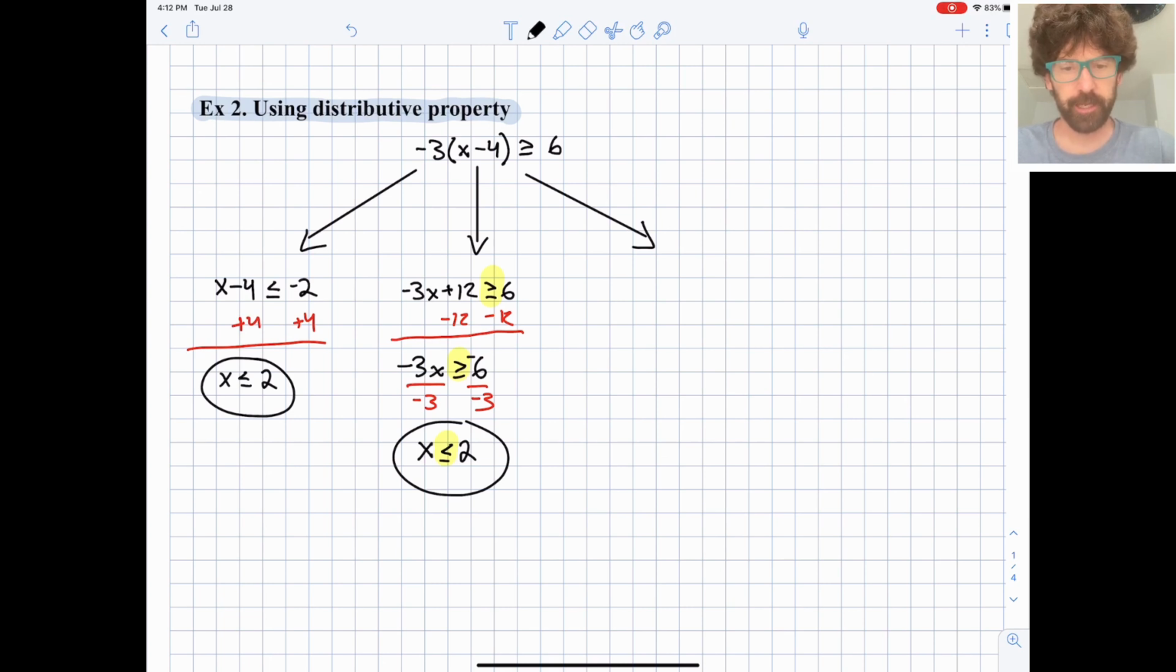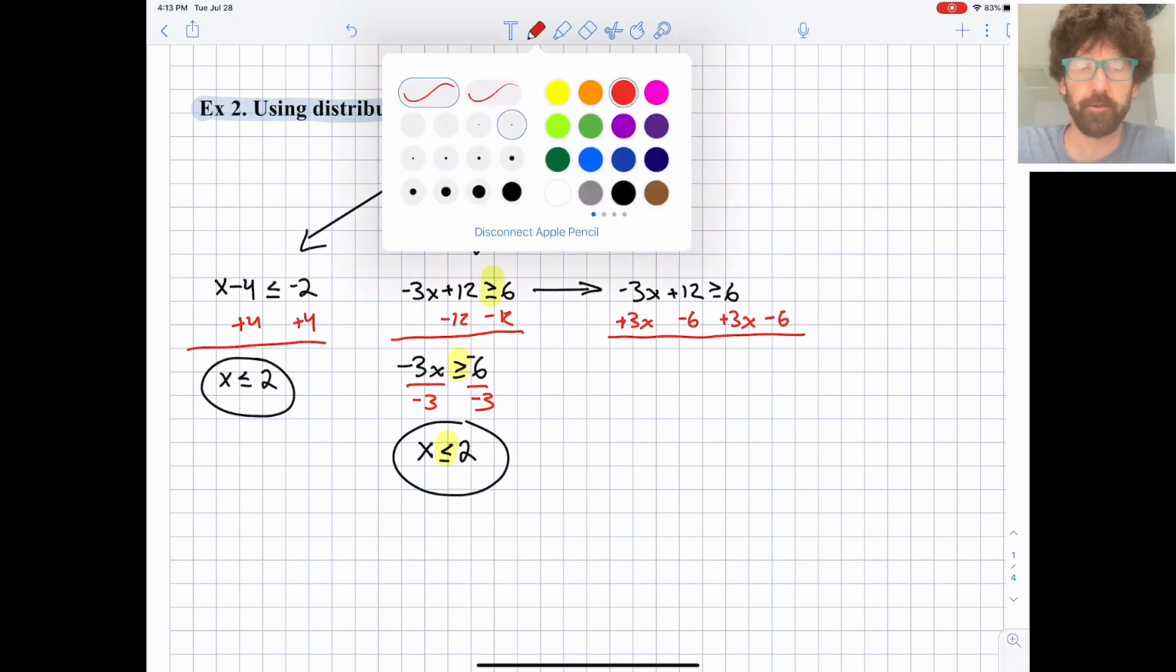And then as our last method, what I want to do here is actually use this distributed form. We have negative 3x plus 12 is greater than or equal to 6. And my goal is to try to solve for x without needing to multiply or divide by a negative, just to confirm that we really did need to flip that sign. So here I'm actually going to add 3x to both sides, and at the same time, all in one step, I'm going to subtract 6 from both sides. And let's see what we get here.